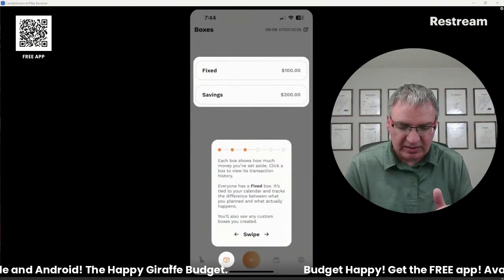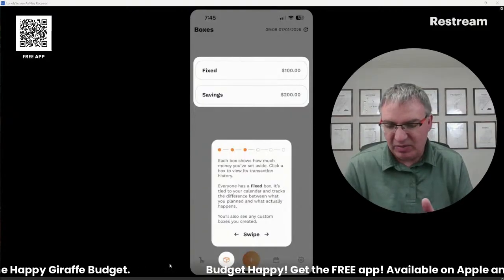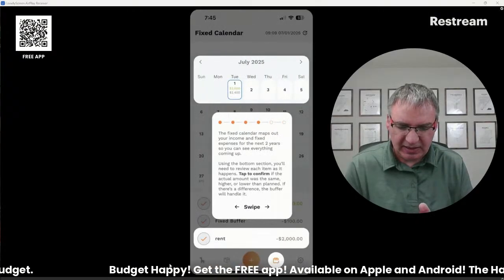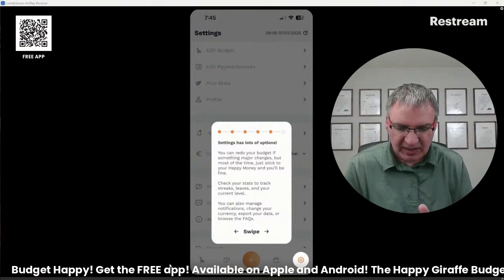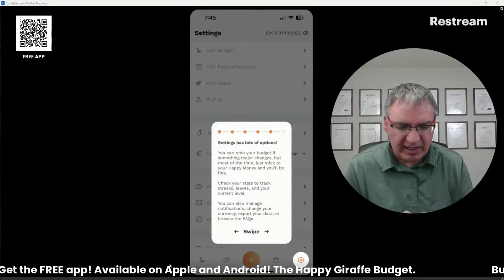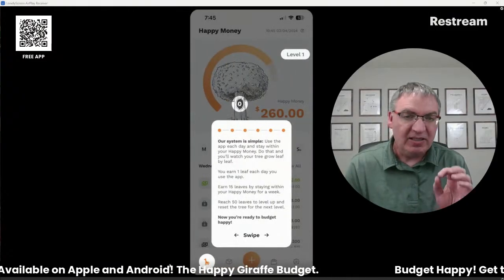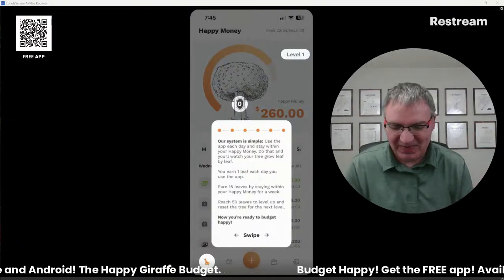We're also going to have your boxes. In this case, they had savings right here, but in reality, we had, I think, Disney. Let's see over here. This is the calendar. I'll show you how to use that in a second. And then the settings screen has lots of options. You can see your stats and you can edit and change some of your payees and your sources and all that kind of stuff.